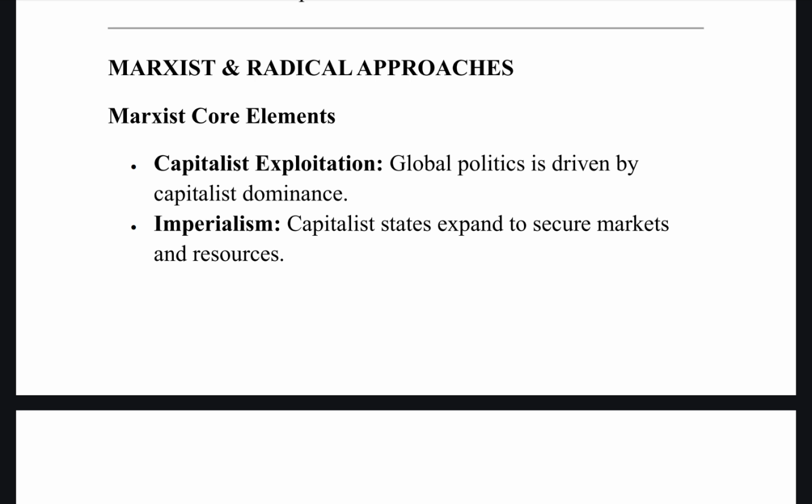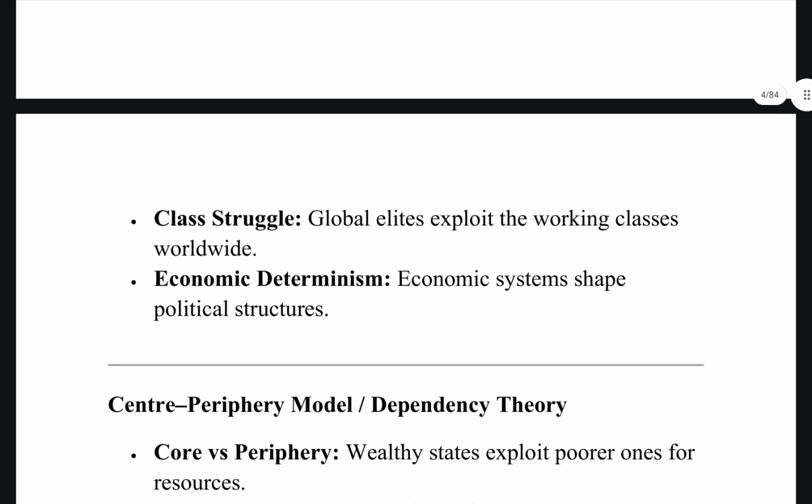Then imperialism, because it is a capitalist society that expands further, and they will secure more markets and resources, and that will again lead to the dominant power becoming imperial, and then it will become very authoritarian. Then class struggle, obviously global elites exploit the working classes worldwide. The best example for that is the African countries, or even the Vietnam War, which was a result of capitalist imperialism led by the US and socialist movements which were supported by the USSR and China.